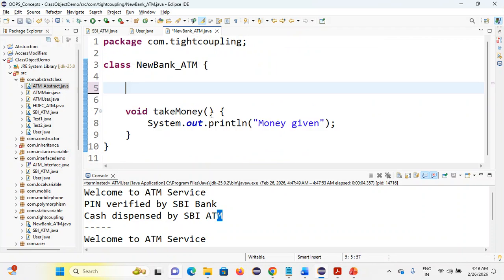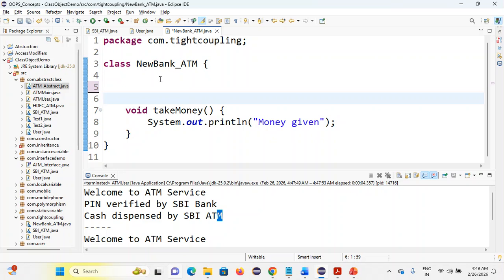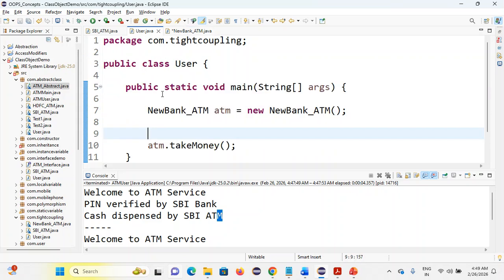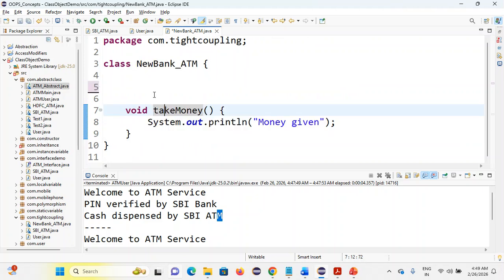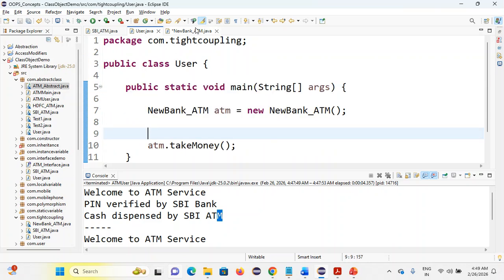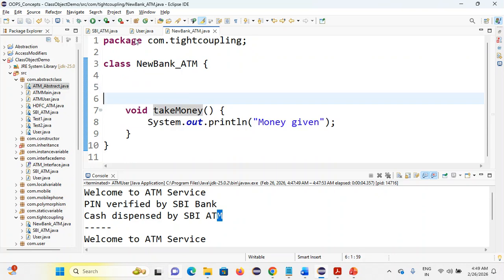See, coming to the one without abstraction, tight coupling, these are the methods you have. Take money. I forgot to call and implement the pin number itself. Without pin number validation, these classes are going to run. So it's not right. Am I right? Without calling this, I'll save this and execute this.